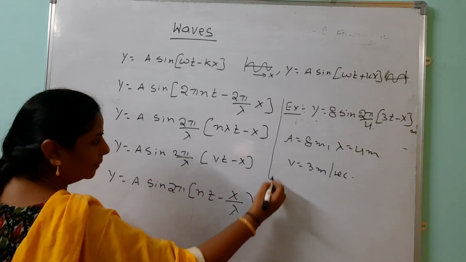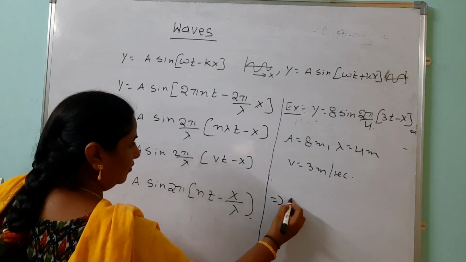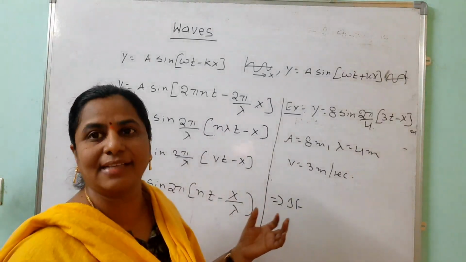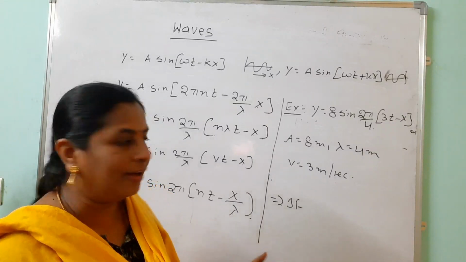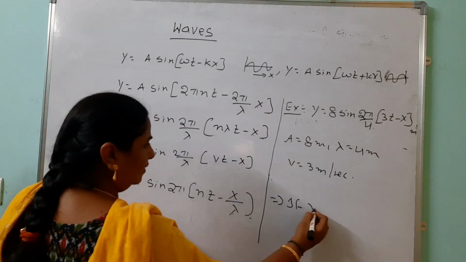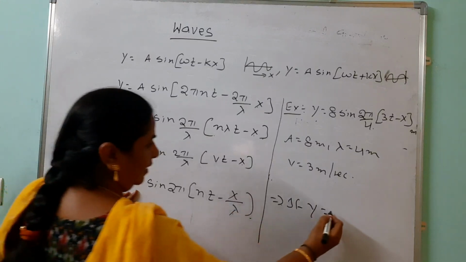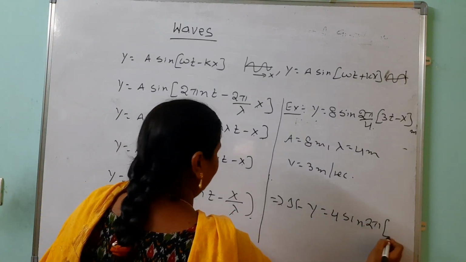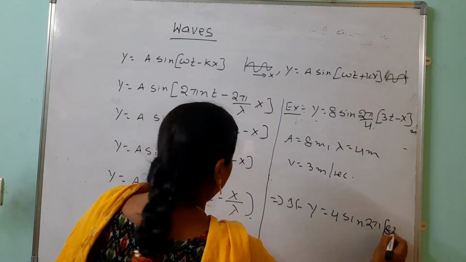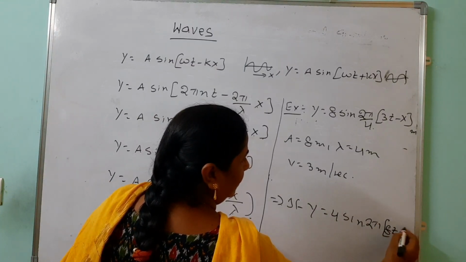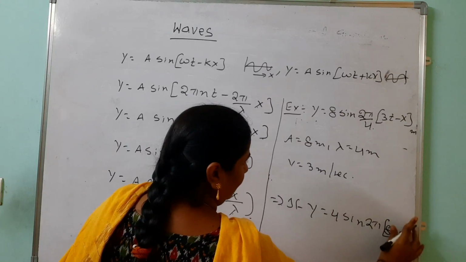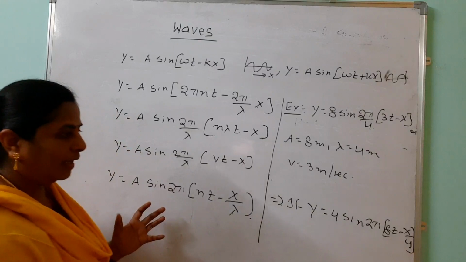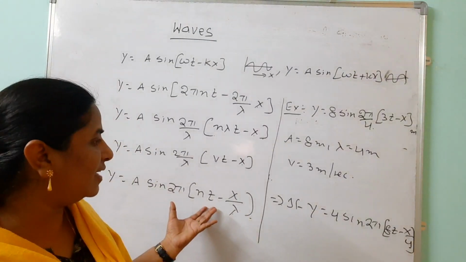Suppose they are giving one example. Look here. If y equals x, we can also take it along the x direction. Along the y axis, the displacement is y. If y equals 4 sin 2 pi (8t minus x by 4), find the amplitude, frequency and wavelength.